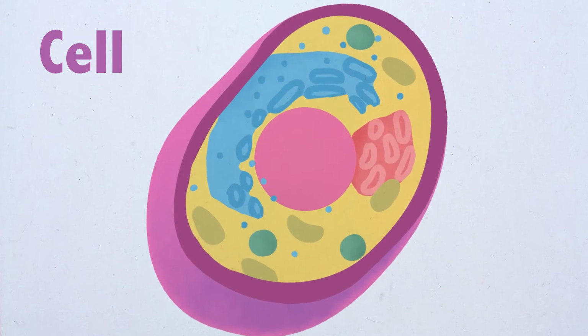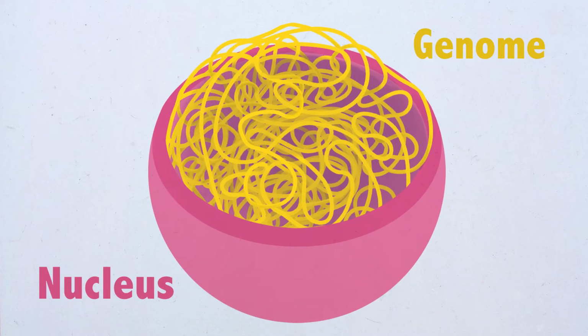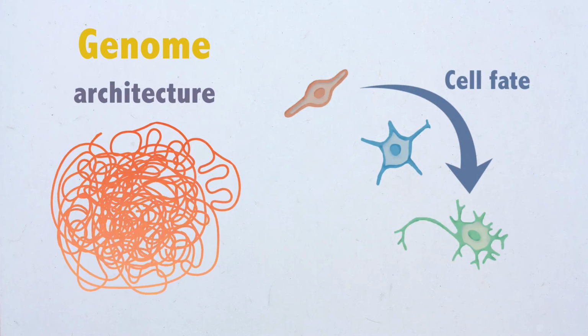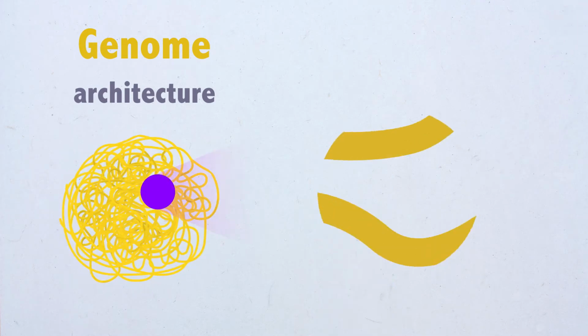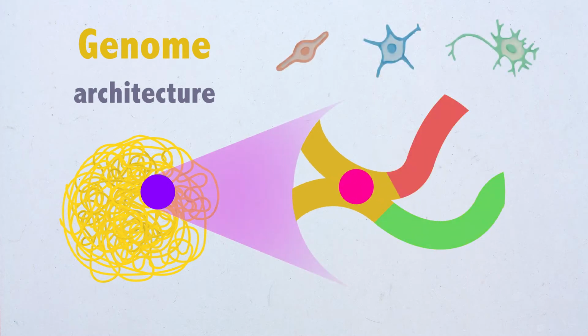3D genome organization was shown to be intimately linked to its biological function. Changes in nuclear architecture can affect cell fate, and disruption of genome topology can result in pathological phenotypes. Regulatory interactions between specific regions determine whether genes will be activated or repressed, and thus are crucial to establish and maintain cell identity during development.